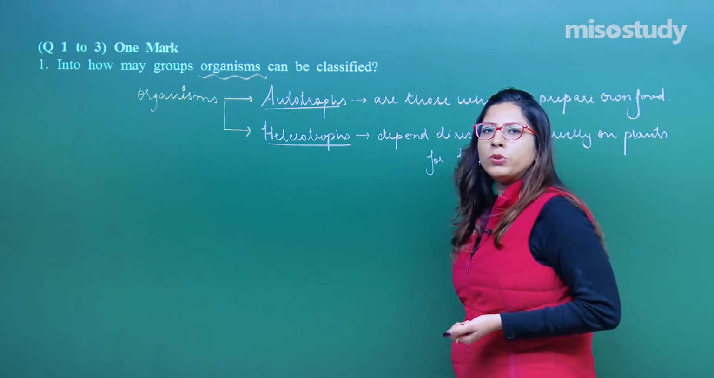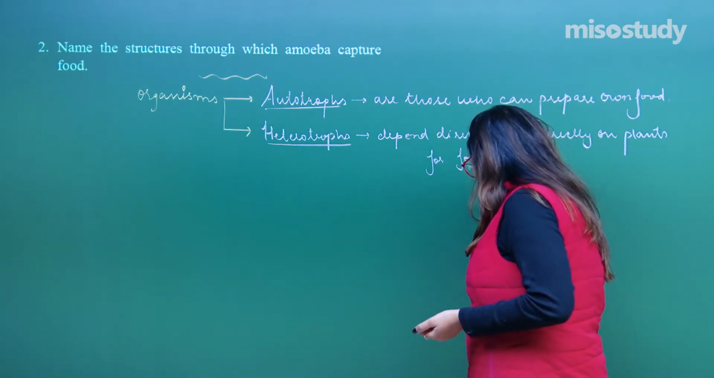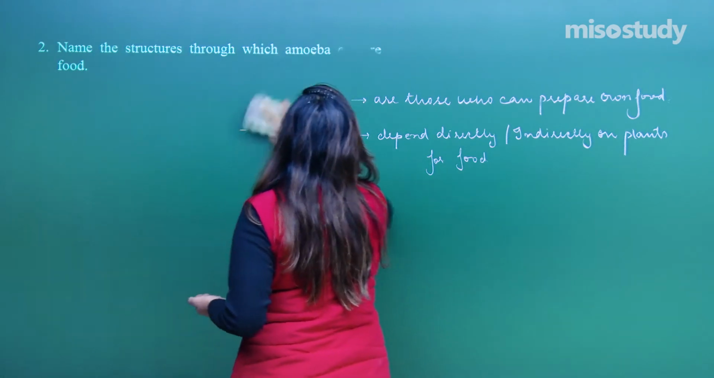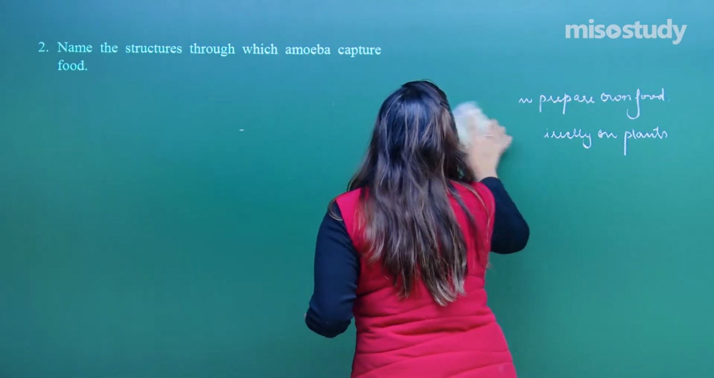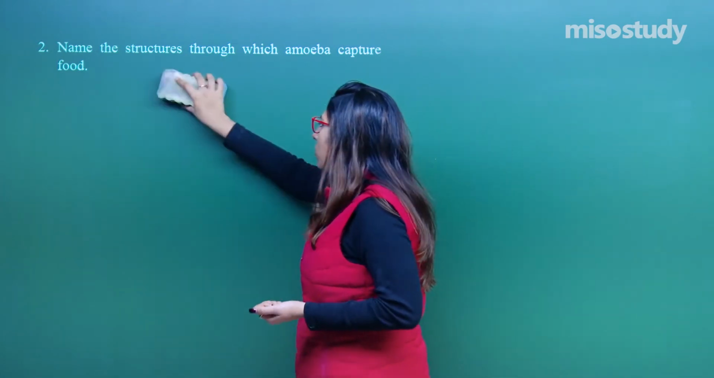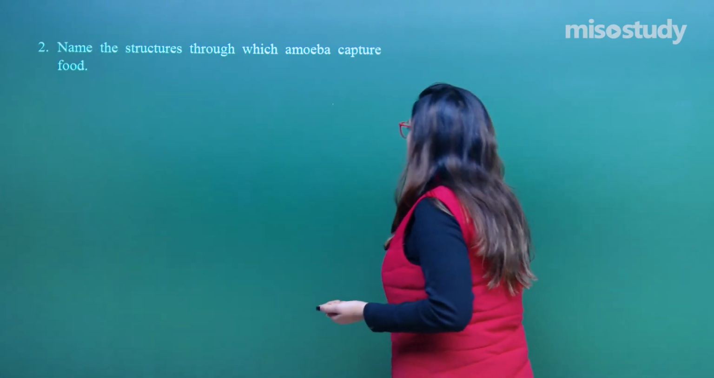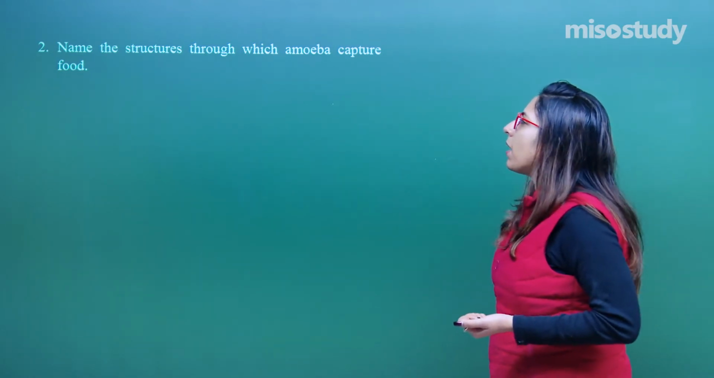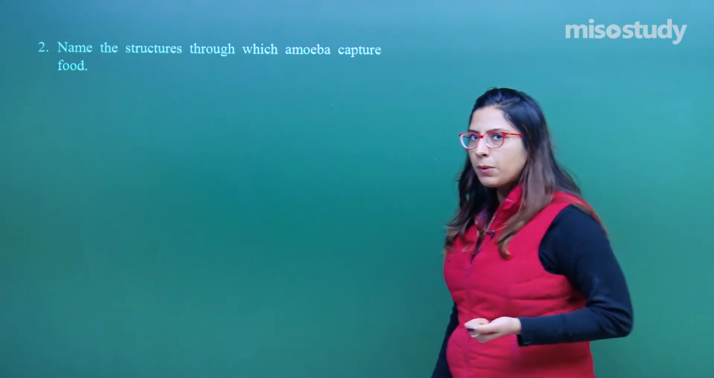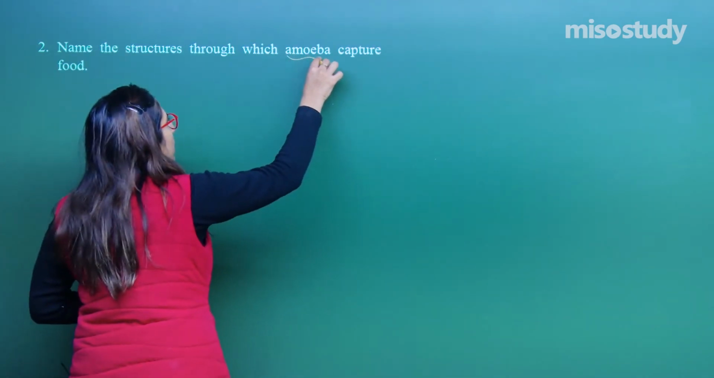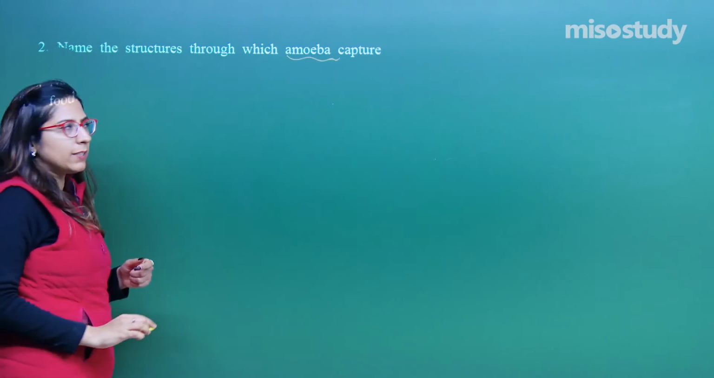Let's move on to question number 2. Question number 2 is also of 1 mark. Whenever a 1 mark question is there, try to attempt it in a shorter way. You should give a precise and very good answer. Do not write stories for 1 mark questions. So name the structures through which amoeba captures food. Hope you remember the session where I discussed the structure of amoeba. We have already discussed that.